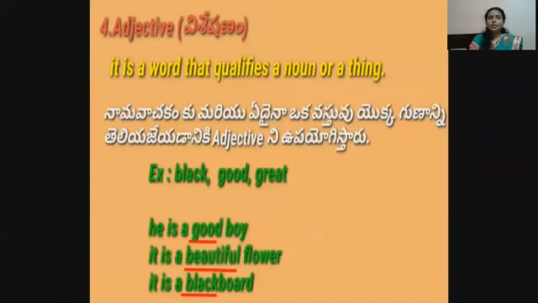Next, adjective. It is a word that qualifies or describes a noun or a thing. For example, black, good, great.